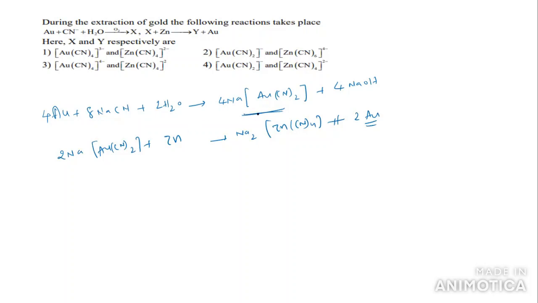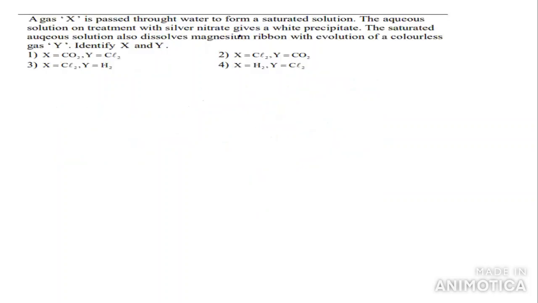So you can see the complex here. What is the complex you're getting here? This is Au(CN)2 minus, one complex from this one. So in this case, what you will get, ma'am? You will get this one, Zn(CN)4 2 minus. So what answer will you take, ma'am? You will take option 4 is the right answer.